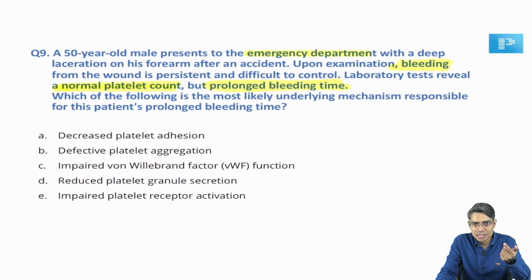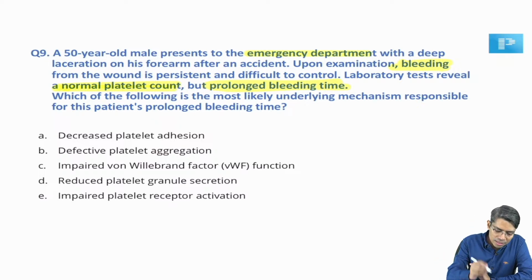Bleeding time, how it is tested, and clotting time, how it is tested. So, this question is purely from the bleeding time. Although the bleeding time and clotting time have less value in bleeding disorder patients, because ultimately you have to do the prothrombin time, activated partial thromboplastin time and other parameters. But anyway, the question here is about prolonged bleeding time, right.